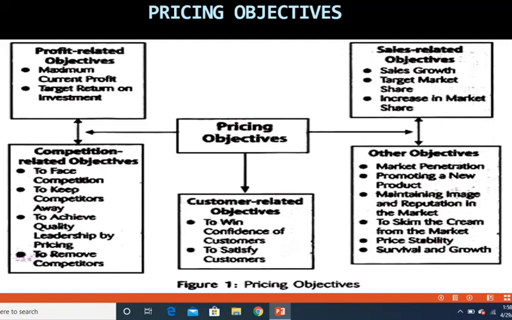Let's discuss the third pricing objective, which we can classify as customer related. I hope you have understood this classification. So the third classification is customer related objective. So when you're pricing a good, one of the objectives can be to satisfy your customers.